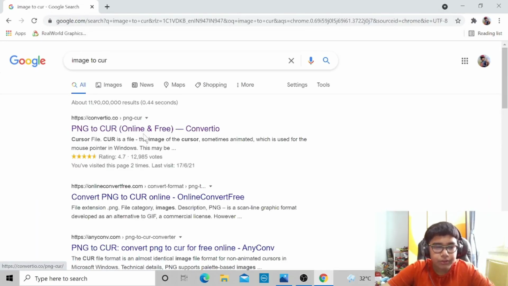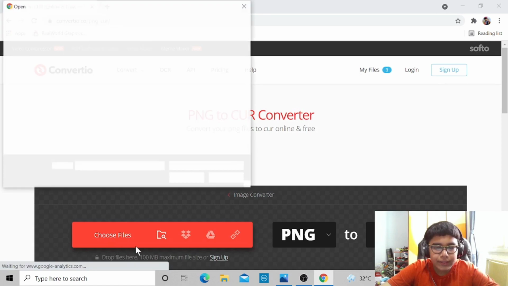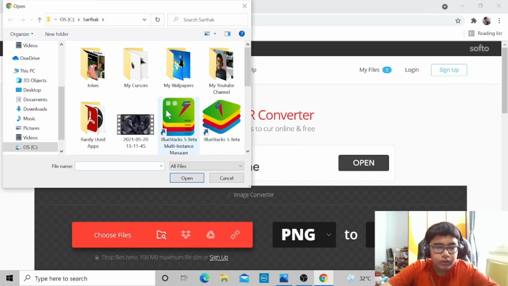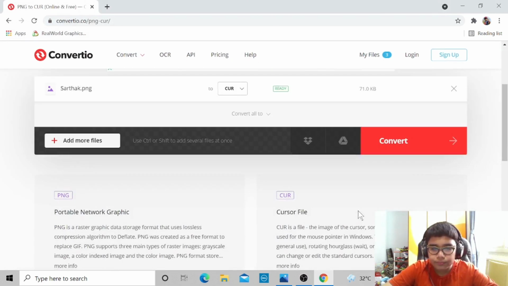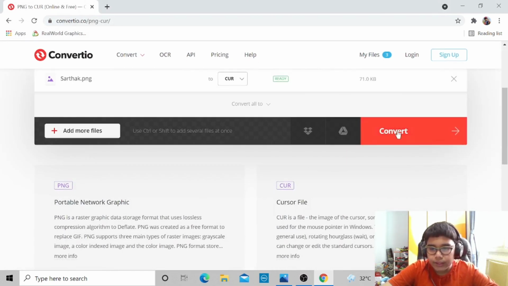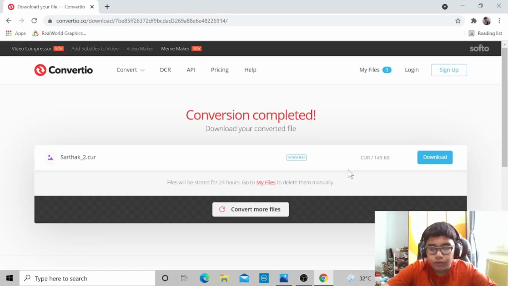The meaning of CUR is cursor. Click on the first link, select choose files, scroll down and simply select your photo and select convert. So now after the conversion is completed, you need to select download.